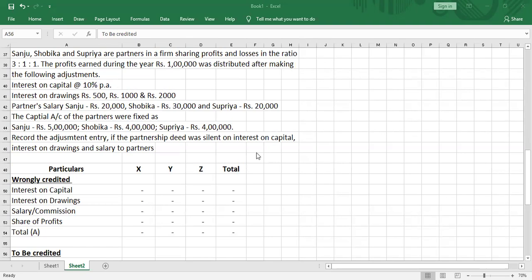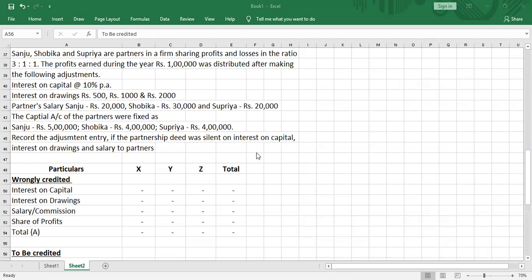Sanju, Shobika and Supriya are partners in a firm sharing profits and losses in the ratio 3 is to 1 is to 1. The profits earned during the year, rupees 1 lakh, was distributed after making the following adjustments. Interest on capital has been provided at 10% per annum. Interest on drawings is 500, 1,000 and 2,000.